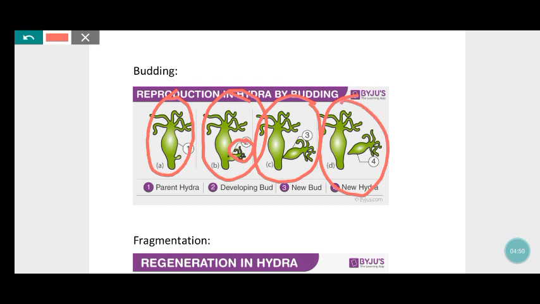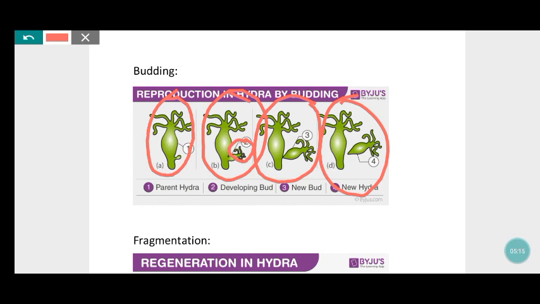Fourth, new hydra. First a small organism will grow, second it will develop, third it will become a new bud, and fourth it will become a new hydra plant. This is the budding process: parent hydra, developing bud, new hydra. There are many examples for budding, but I took hydra.